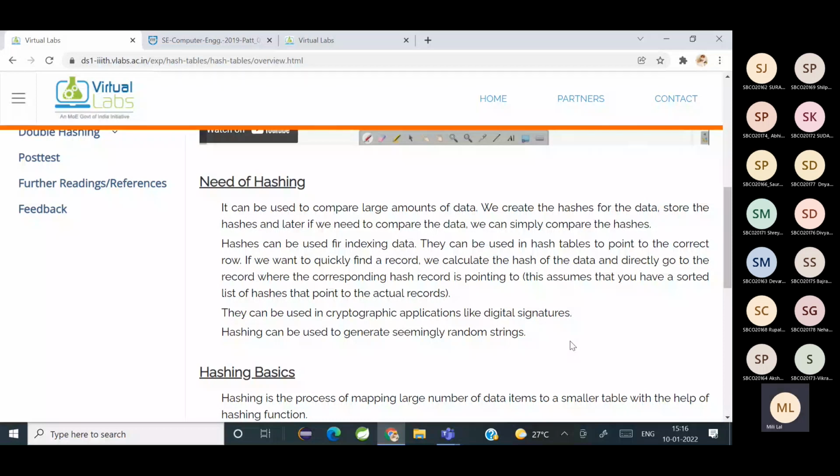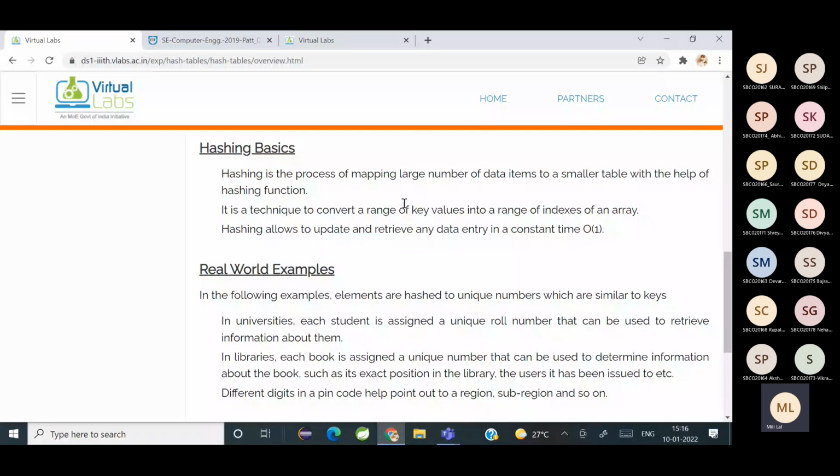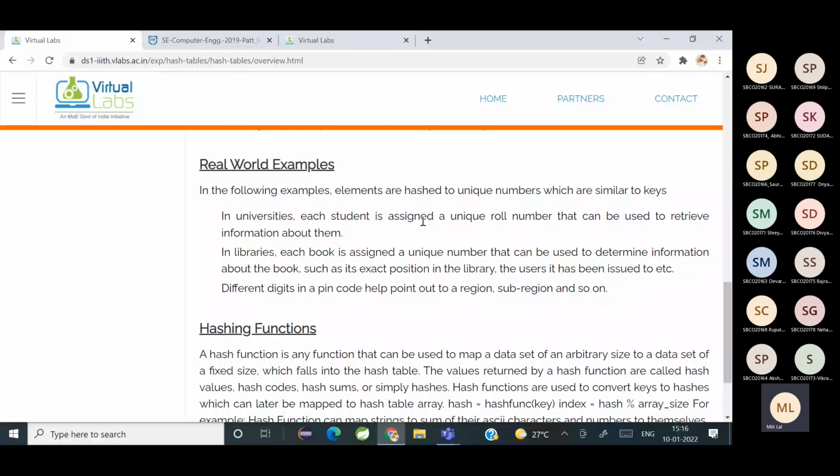Yes, understood? Yes, ma'am. So as I told you, it helps you to map a large amount of data with the help of a hash function. And what does it do? A range of key values is converted to a range of indexes. And yes, the time complexity is big O of 1. A real world example is that each one of you has a unique roll number. That is an example of hashing.